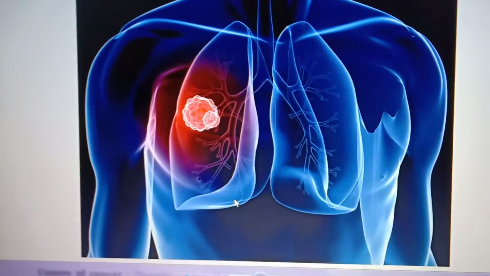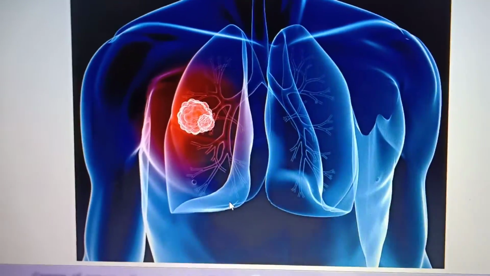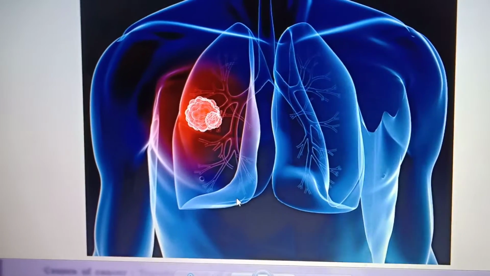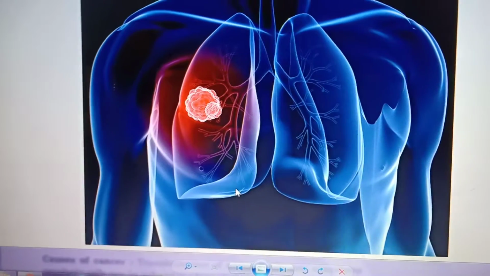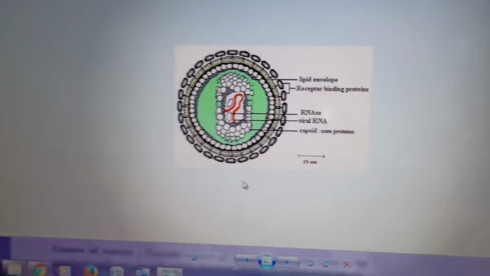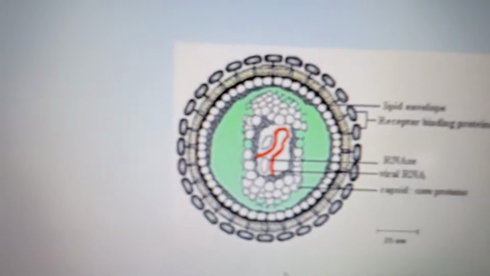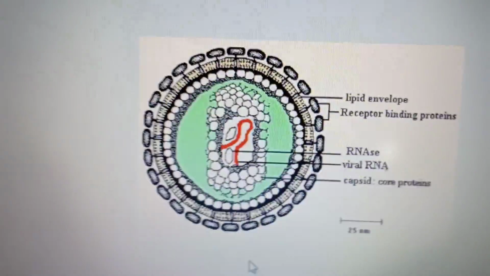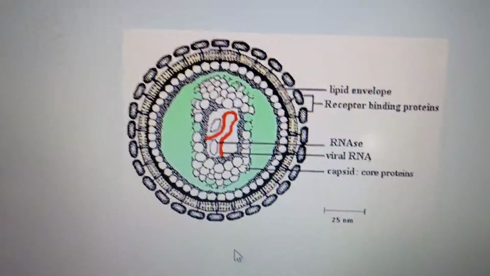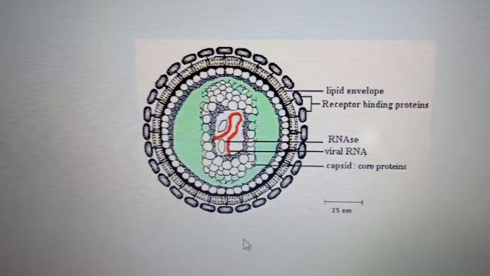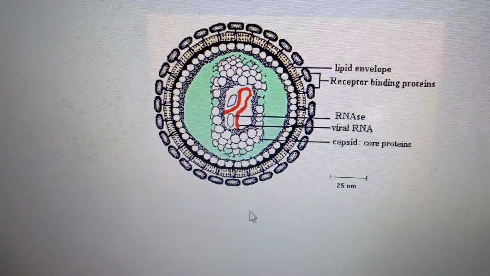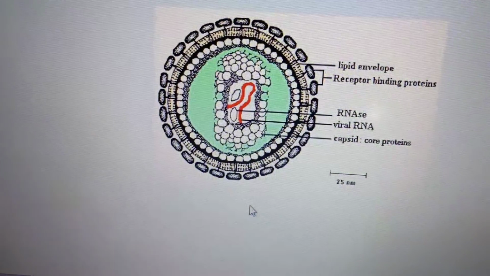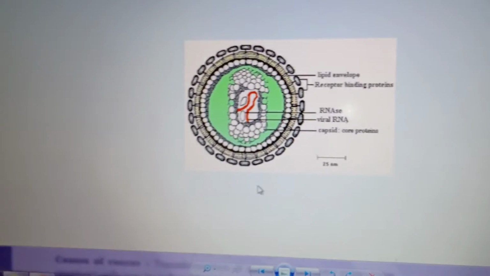Apart from these, biological agents: some viruses are known as oncogenic viruses. I already said onco means something connected with cancer. You can see a picture of these oncogenic viruses; they can cause cancer in human beings. They have genes called viral oncogenes, and they cause cancer in human beings. These are the biological agents.